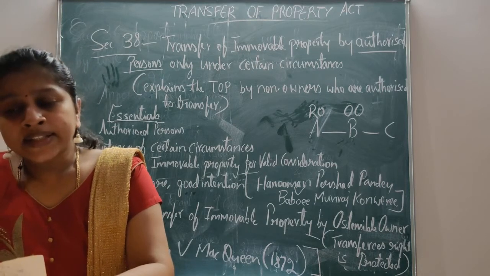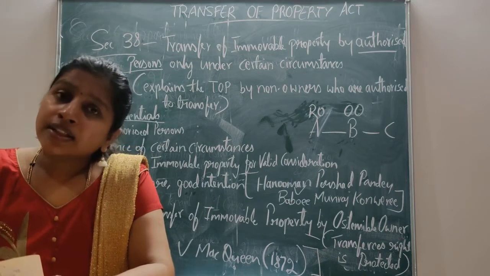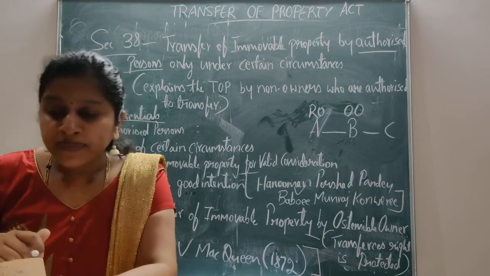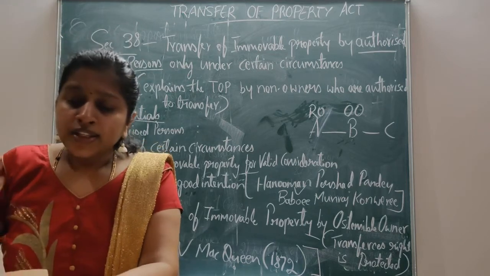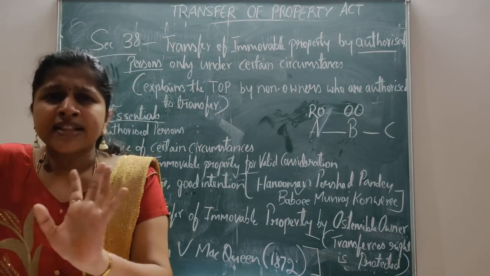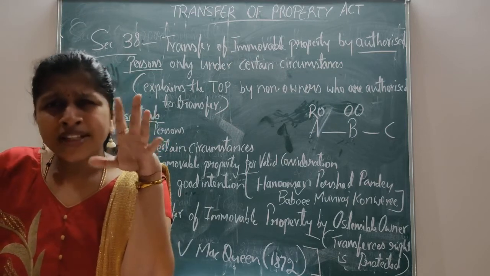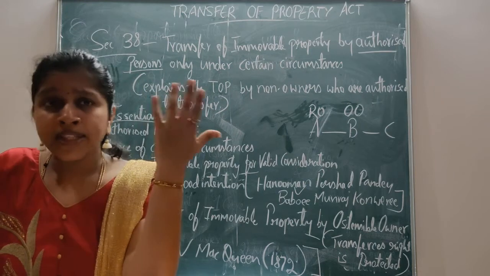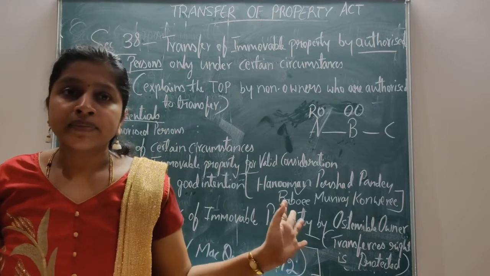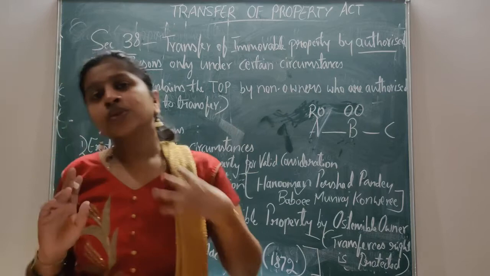Implied consent is where the real owner knows that the Benamidar is dealing with the property as if it were his own, but remains silent or acquiesces. That is, the Benamidar is selling the real owner's property and the real owner keeps silent. At that time it is an implied consent given by the real owner. These are the two kinds of consent.